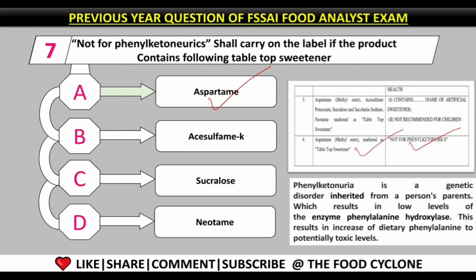Let me tell you why aspartame shall carry a declaration of not for phenylketonurics. Because phenylketonuria is a genetic disorder inherited from a person's parents, which results in a low level of the enzyme phenylalanine hydroxylase. This results in increase of dietary phenylalanine to potentially toxic level. So if a person gets this kind of disease which is called phenylketonuria, they have a low level of enzyme phenylalanine hydroxylase, which results in higher level of phenylalanine, which is toxic to human beings.